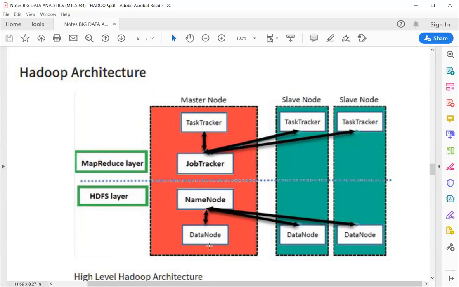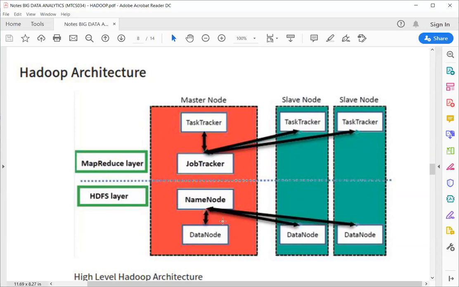So the name node is basically your master node where all the processing and all the monitoring is happening. It is like your manager. And the data node is like your employees. So if there are 10 employees, there will be 10 data nodes. If there are 100 computers, there will be 100 data nodes. These are the information stored on the master, and all slave nodes have a data node.